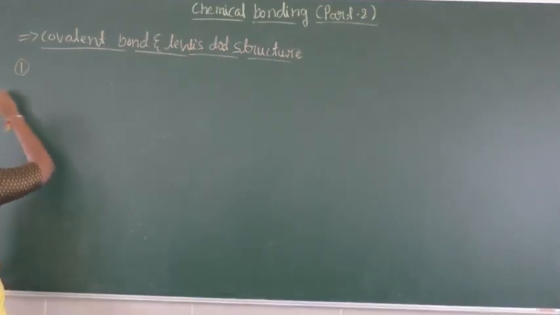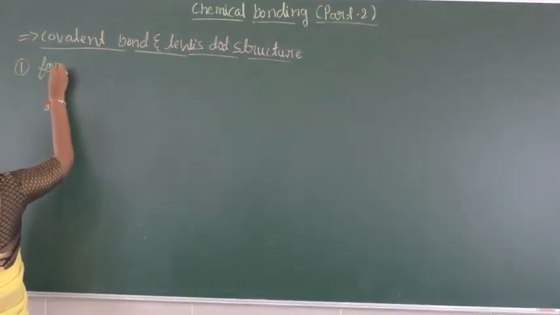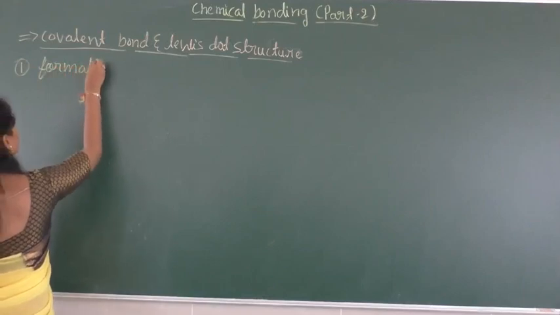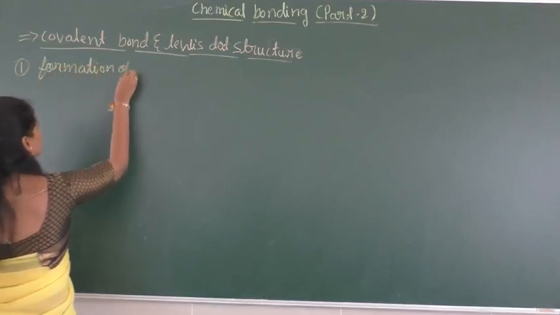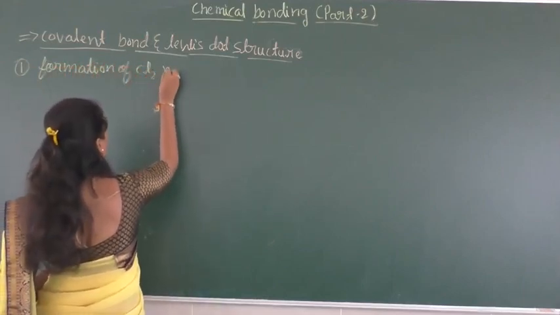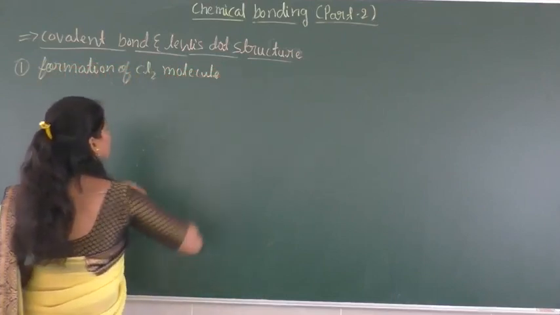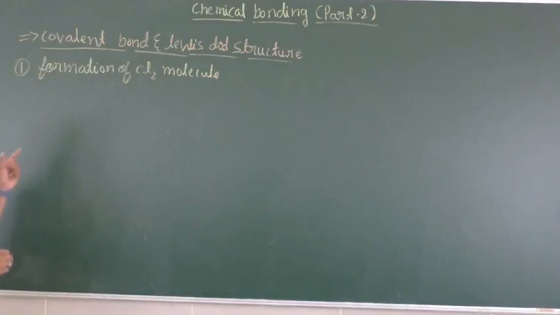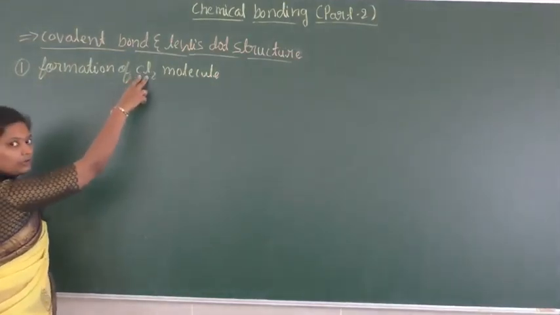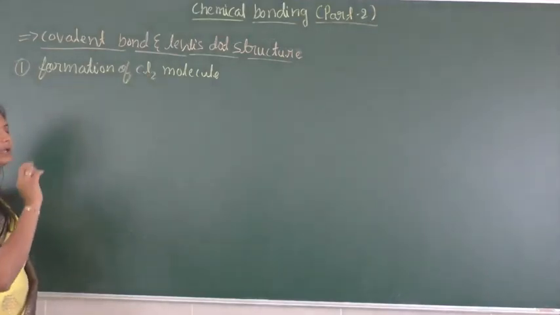First example, formation of Cl2 or the chlorine molecule. The chlorine molecule is formed by two chlorine atoms.